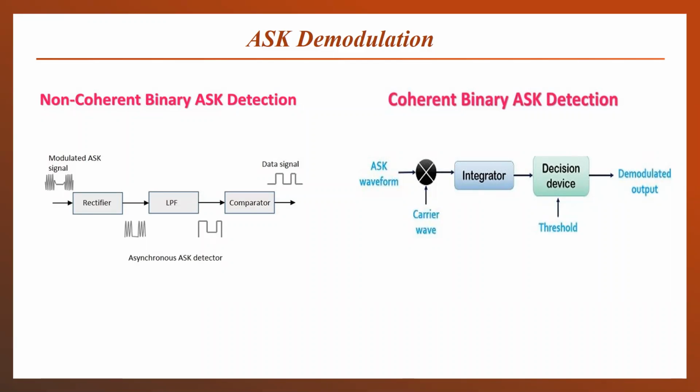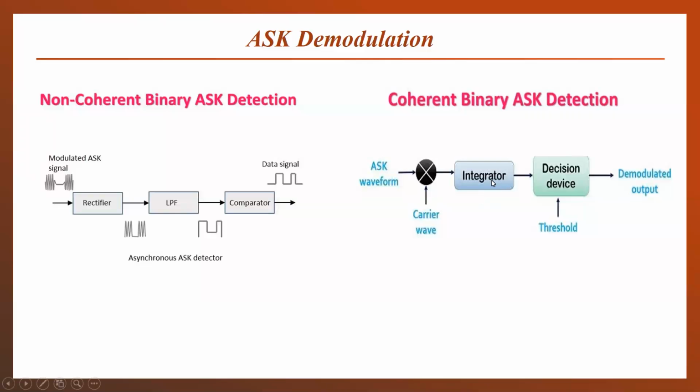Now in the coherent binary ASK detection, a carrier wave will be used for the coherent detection. First, the ASK signal received from the antenna will be given to the balanced modulator along with our carrier signal. It will multiply both of them and then transmit the result to an integrator. Integrator is another name for a low pass filter. So the low pass filter or integrator will be the same here.